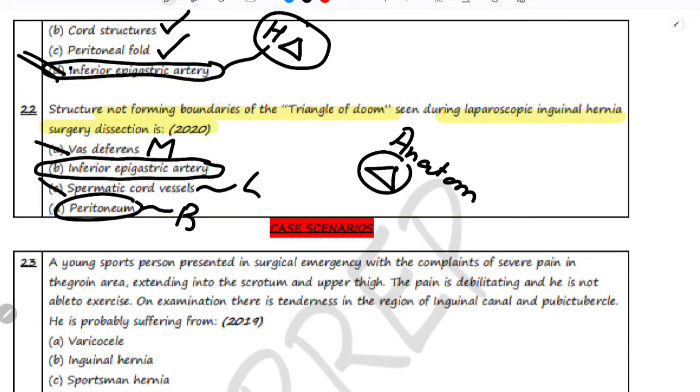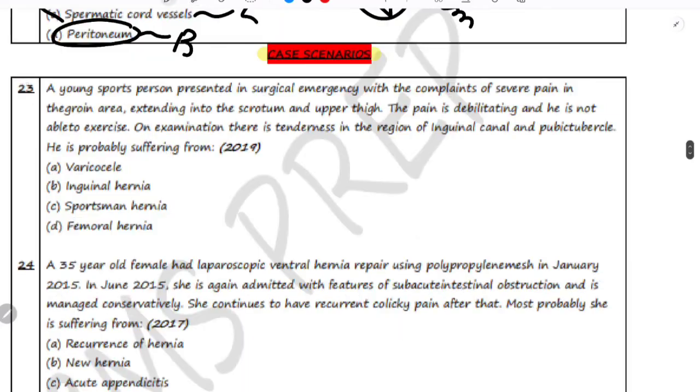Now let us move on to our next topic, and that is case scenarios. So question number 20. A young sports person presented in surgical emergency with the complaint of severe pain in the groin area extending into the scrotum and upper thigh. The pain is debilitating and he is not able to exercise. On examination there is tenderness in the region of inguinal canal and pubic tubercle. He is probably suffering from.